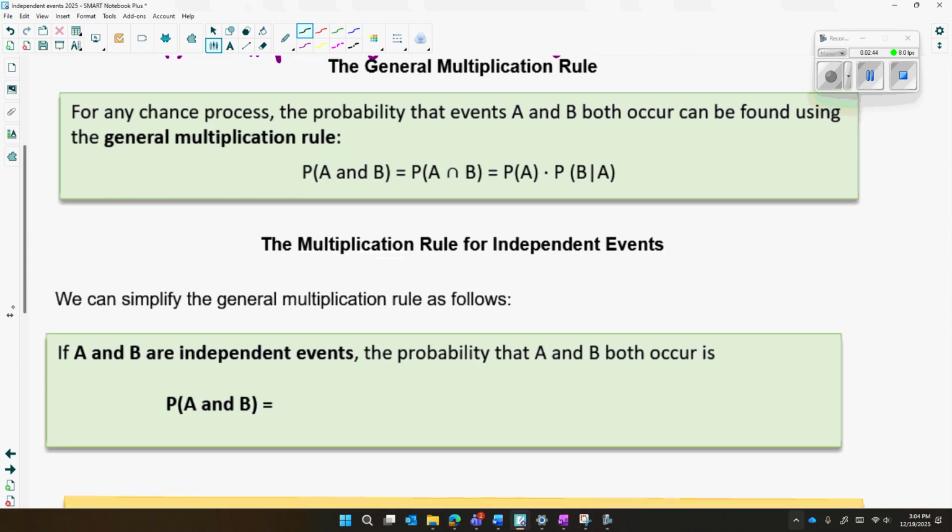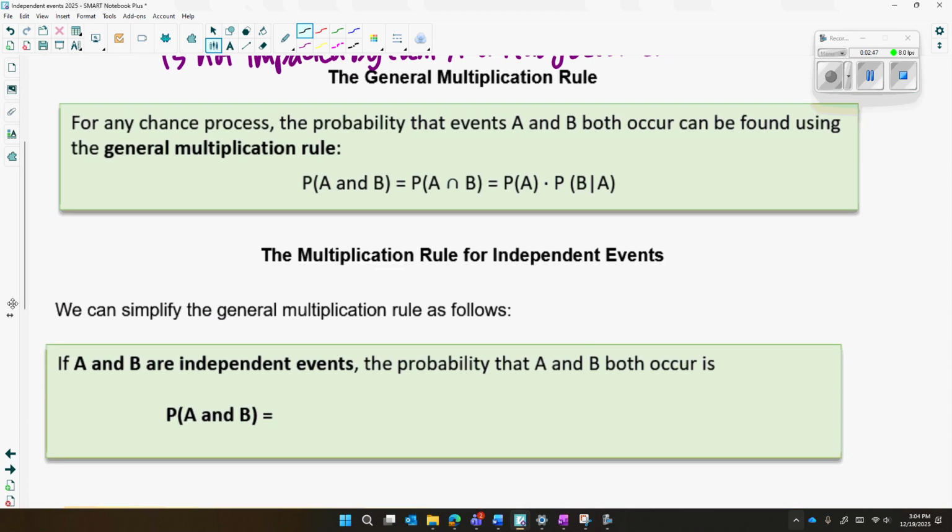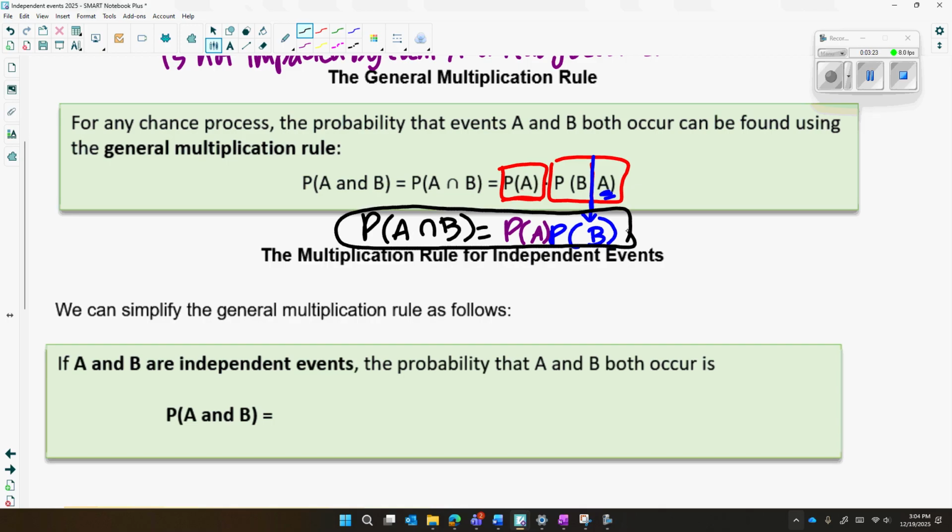Another rule that we can derive is from the general multiplication rule. The general multiplication rule says the probability of event A and B is equal to the probability of A times the probability of event B happening given event A has already occurred. Well, if two events are independent, then the probability of event B happening given A already occurred will equal the probability of just event B. So basically, if that's the case, then we have a new rule here, which is the probability of A and B is equal to the probability of A times the probability of B.